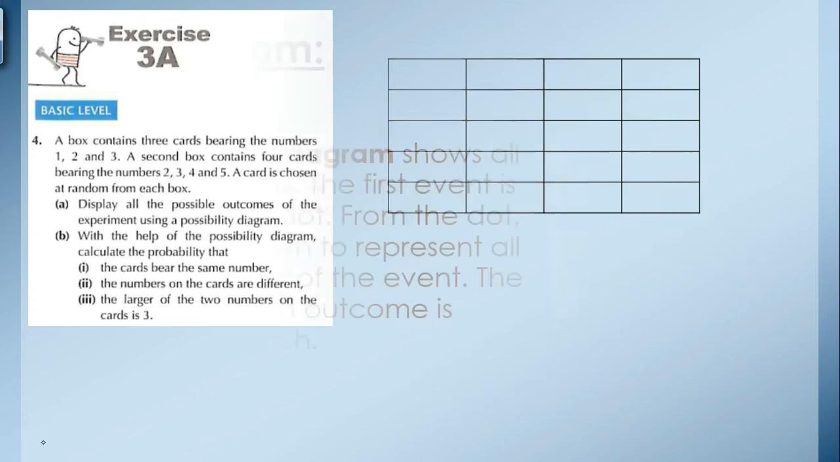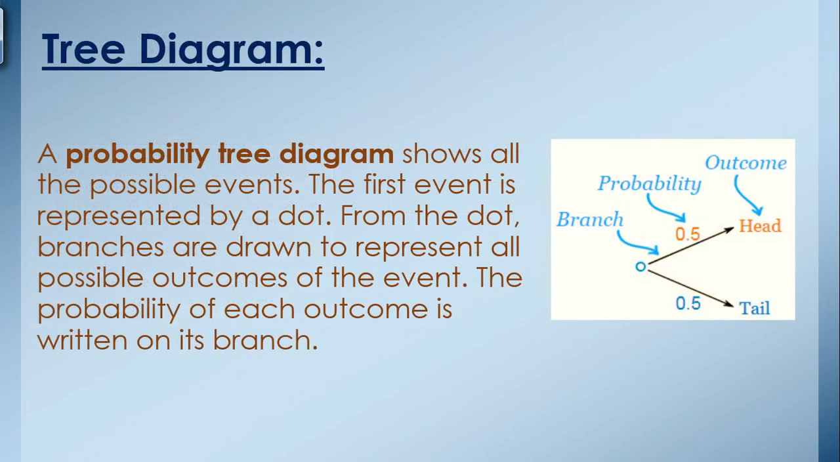Now we are moving towards the next concept of probability, and in this concept we have a probability tree diagram. It shows all the possible events. The first event is represented by a dot. From the dot, branches are drawn to represent all possible outcomes of the event. The probability of each outcome is written on its branch.